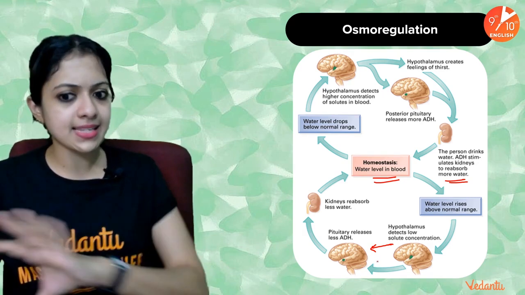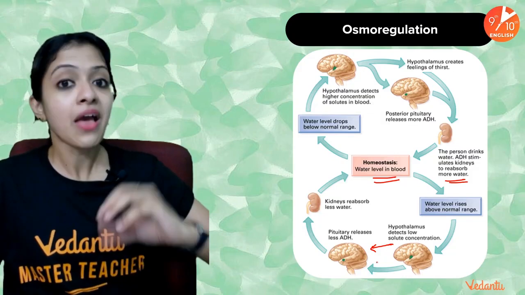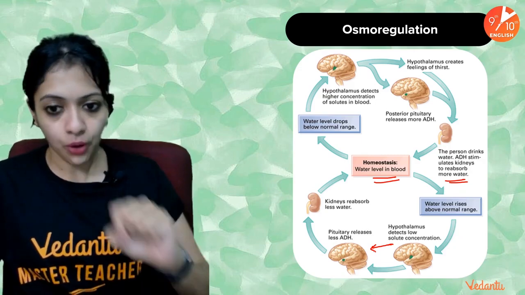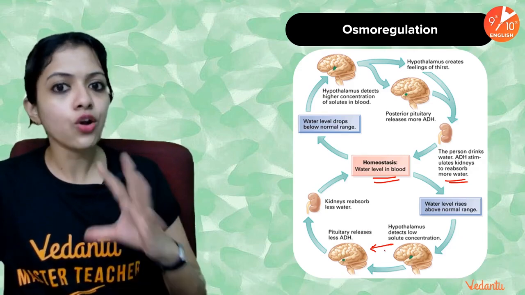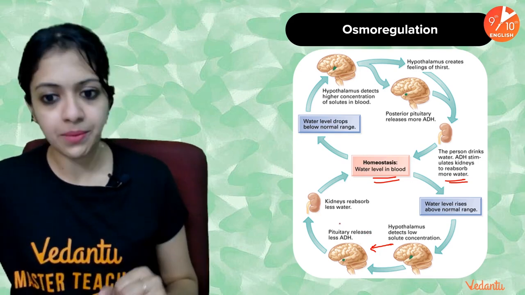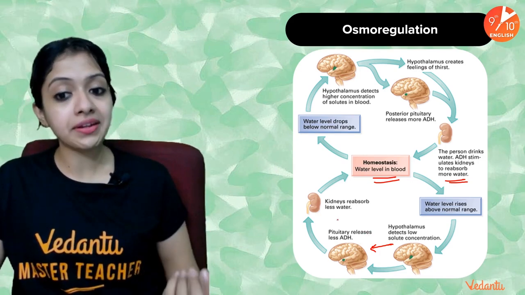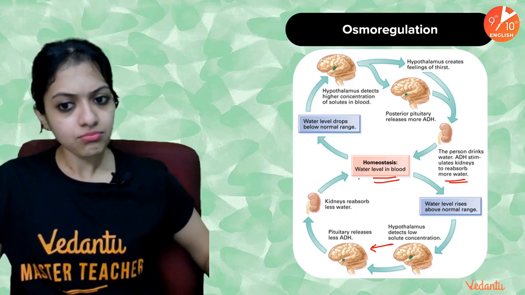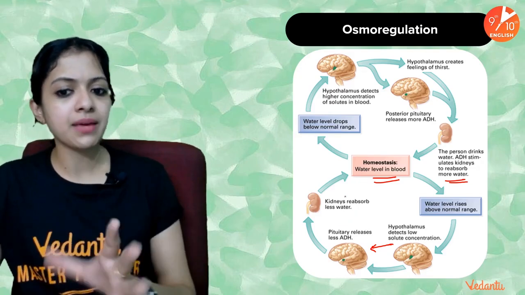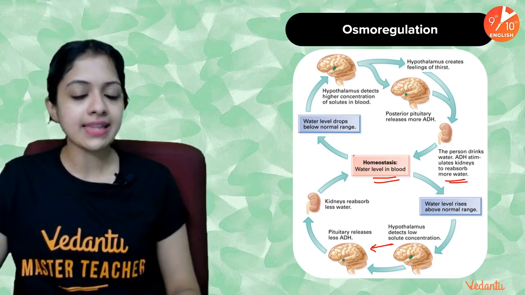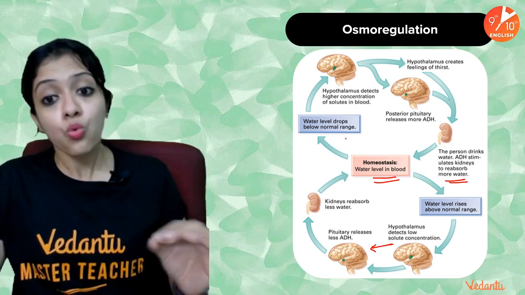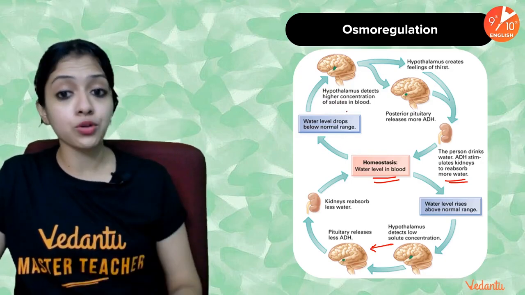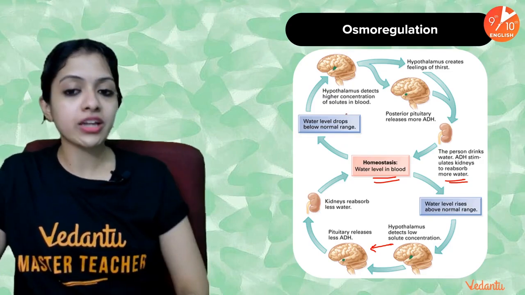So the hypothalamus detects this and tells its closest friend, the pituitary, hey pituitary, my dear buddy, release less ADH, because this person has low solute concentration in their body. And then the pituitary stimulates your kidneys to reabsorb less water. And then the water levels in blood would be pretty much maintained, more or less there is a balance again. So sometimes when water level drops below the normal range, what do you think occurs? When this happens, the hypothalamus detects a higher concentration of solutes in blood.